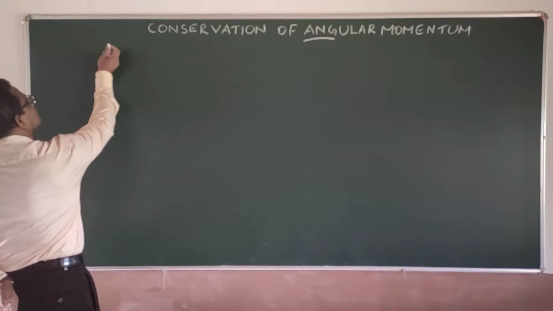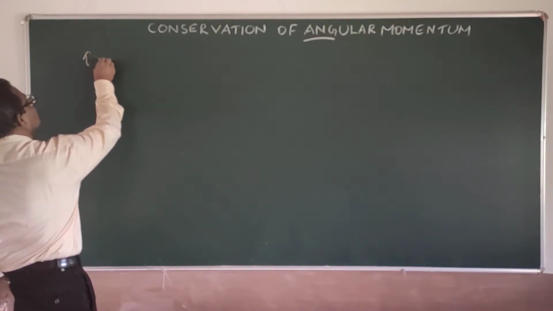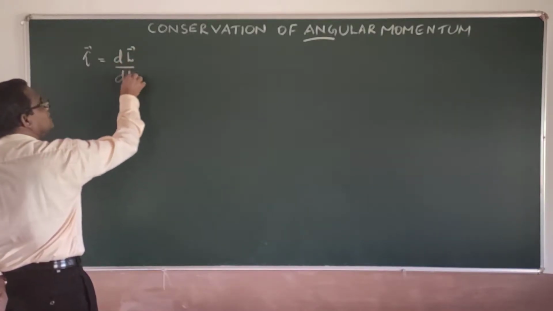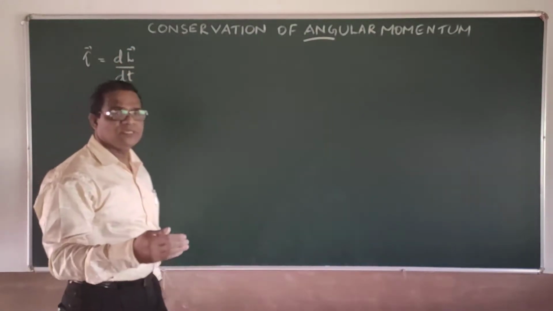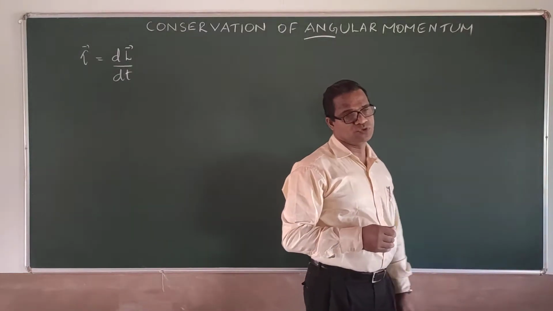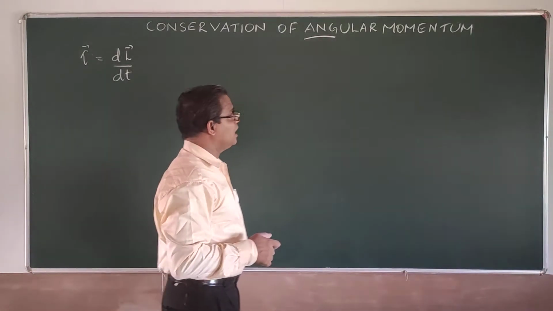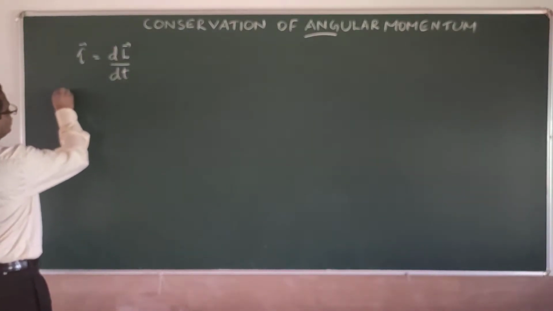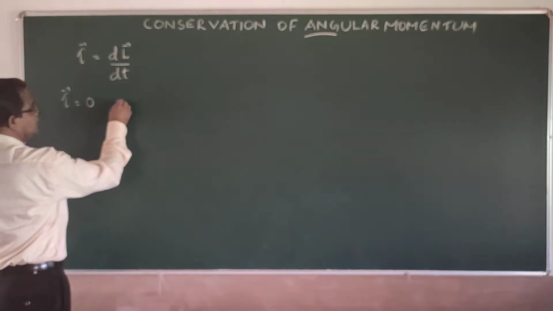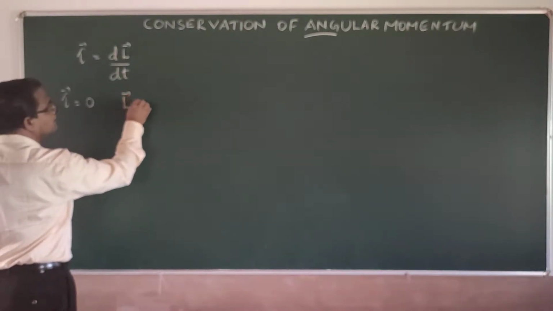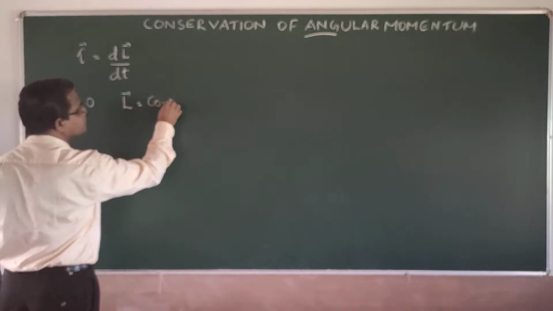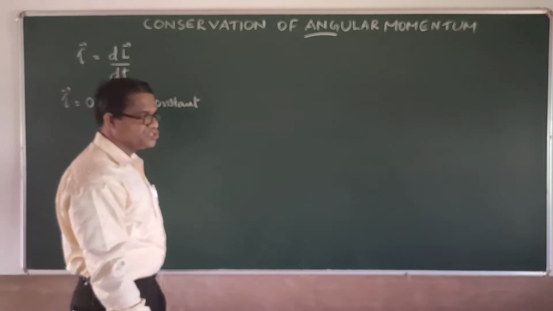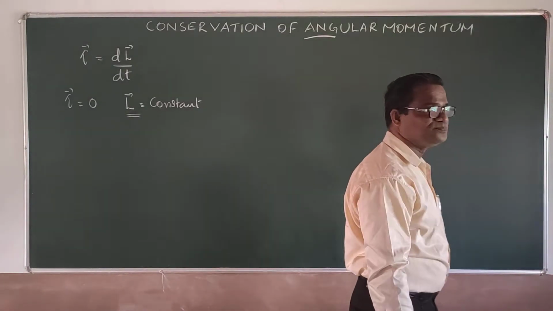You know that torque is equal to the rate of change of angular momentum, and this can be the second law of rotational motion. Based on this we can say if no torque is acting, that is, if the torque is equal to 0, then L remains constant. And this is actually the conservation of angular momentum.